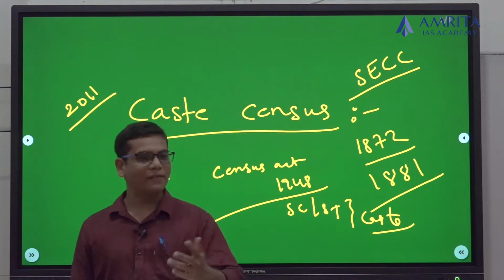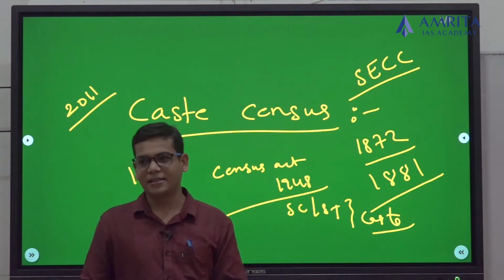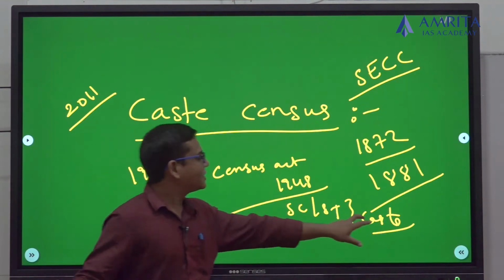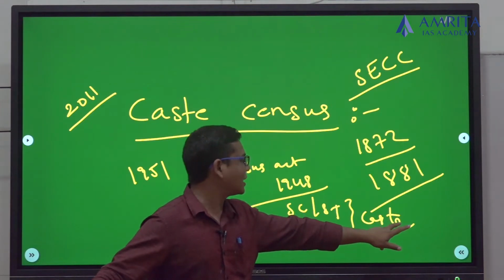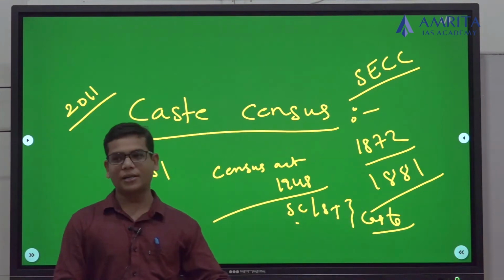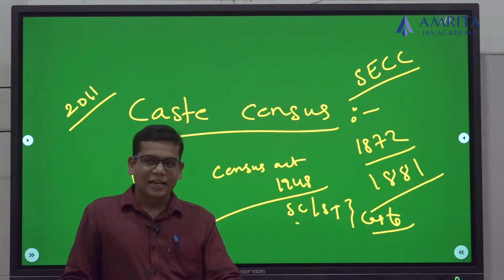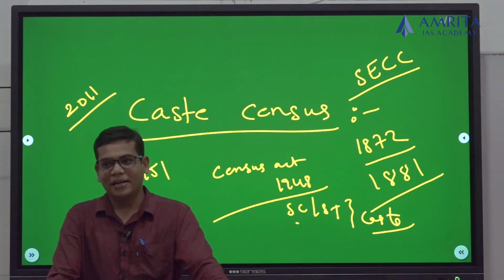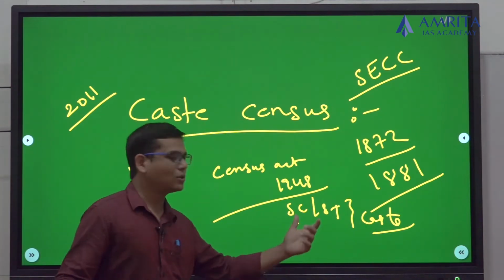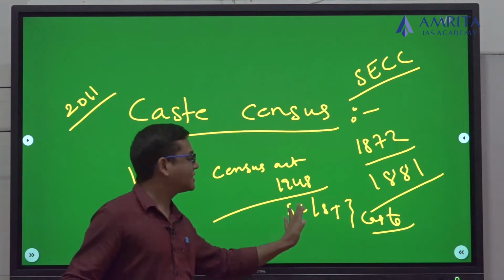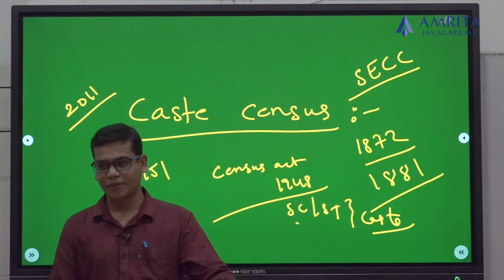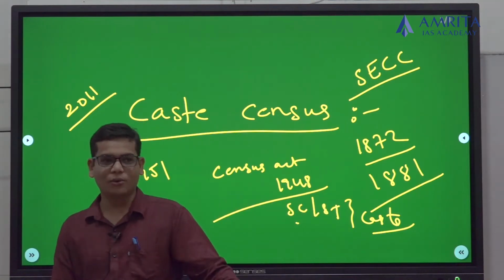If you don't want to reveal that caste data, it's fine. But there is an option that caste is taken into consideration for the people belonging to SCs and STs. That means even today, the Government of India takes caste into consideration, but for the SCs and STs only.